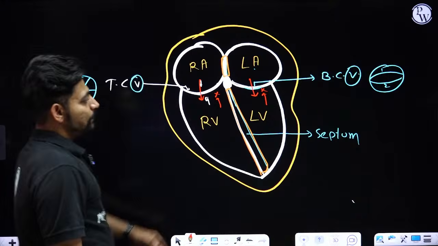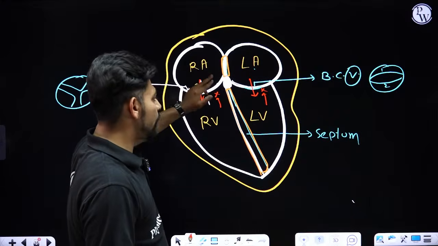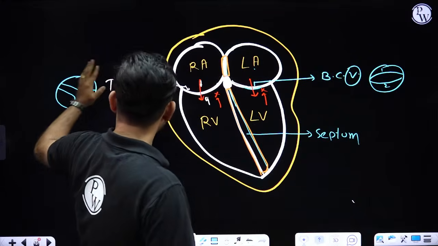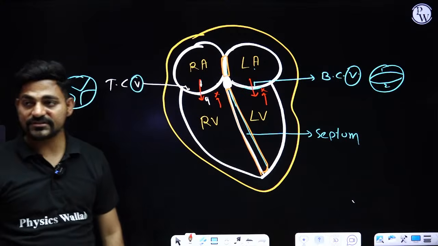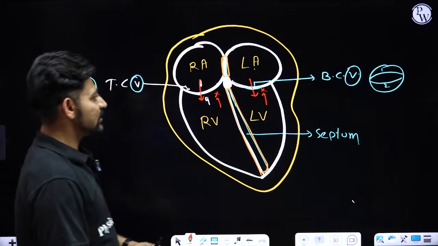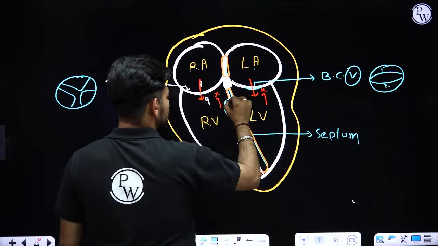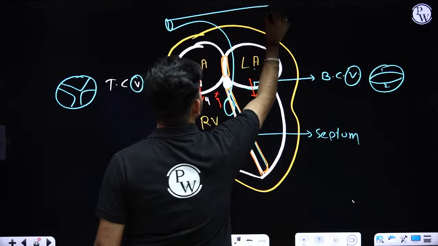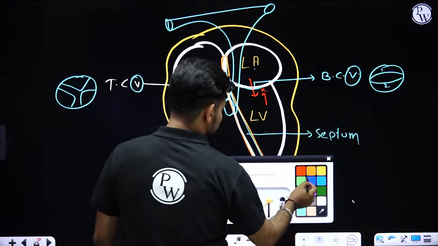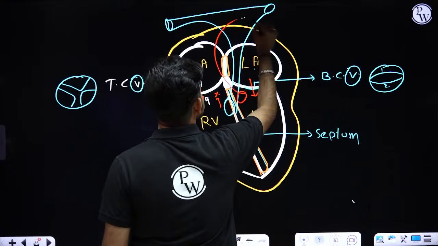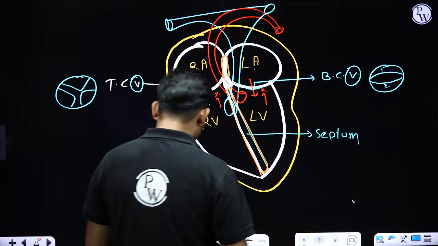So that unidirectional flow is maintained by the closing and opening of both the valves, that is tricuspid on the right side, bicuspid on the left side. Okay, so that was the rapid explanation. And from the right ventricle, what you can observe, a T-shaped artery is originated from the right ventricle. It is called pulmonary artery. From the left ventricle, the C or the J-shaped artery is originated, that is called as aorta.